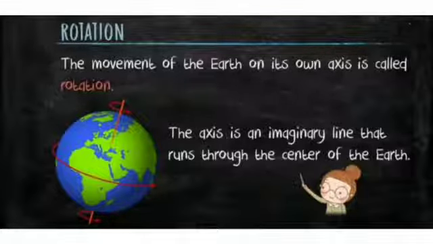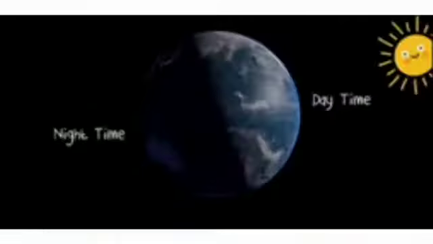How much time does the earth take to complete one rotation? It takes 24 hours, or you can say 1 day, to complete one rotation. And this rotation of the earth causes day and night. Let us discuss how the rotation of the earth causes day and night.